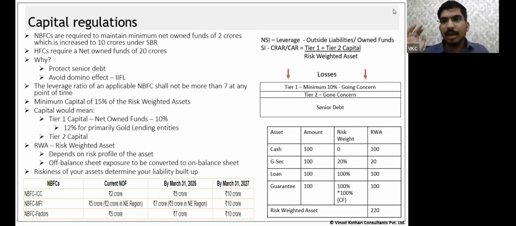Moving ahead from here, how much CRAR do I have to maintain? 15%. Now, of this 15%, at least 10% has to be tier 1 capital. So the sources that qualify for tier 1 capital should be 10%. Rest can be tier 2. Okay. Another thing is, if you're a gold lending entity, primarily engaged in gold lending, with more than 50% of your assets in gold lending, in that case you have to maintain a tier 1 of 12%. That's a simple requirement. Risk-weighted assets, we already discussed. Till now, if you're clear, I will just move ahead with the second term.